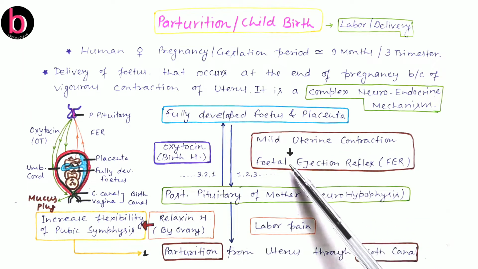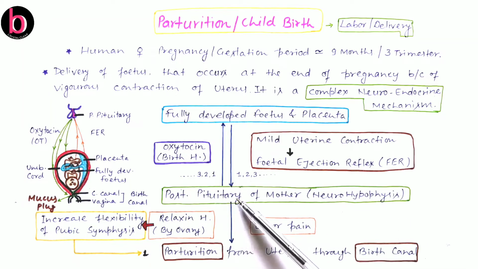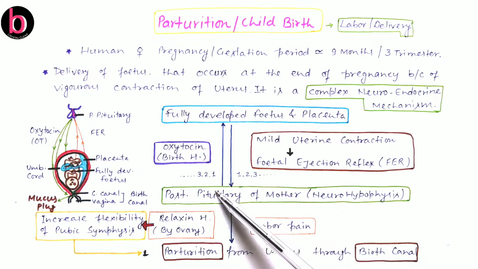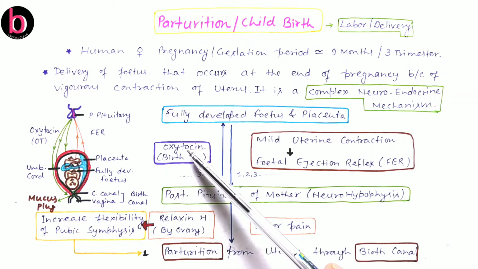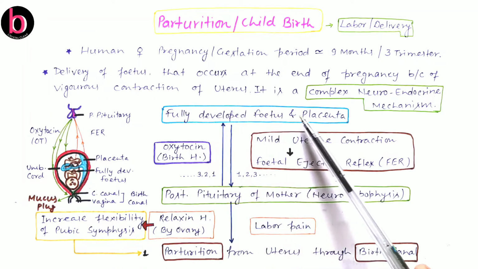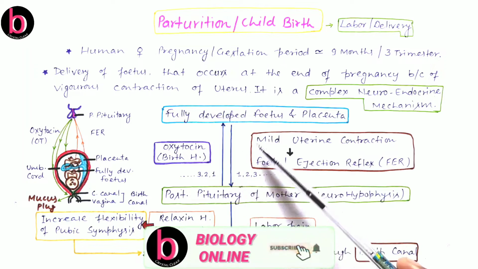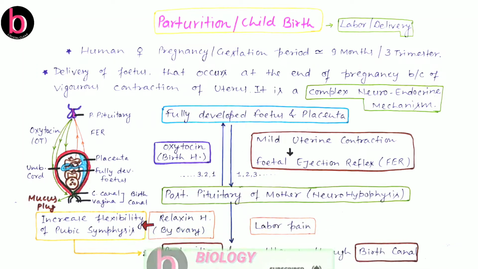This uterine contraction again is a part of the fetal ejection reflex, and this again sends a signal to the posterior pituitary. So the posterior pituitary again secretes oxytocin, and this again reaches the fetus and placenta. This process continues again and again till parturition or childbirth.